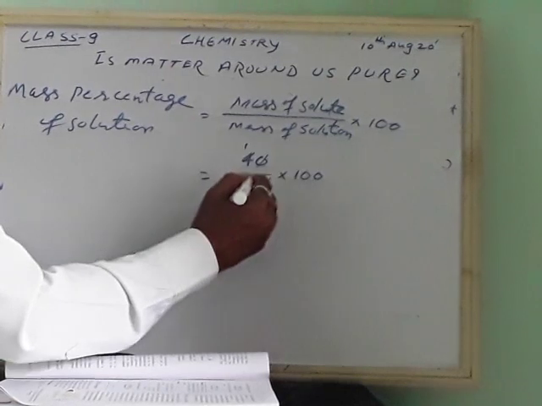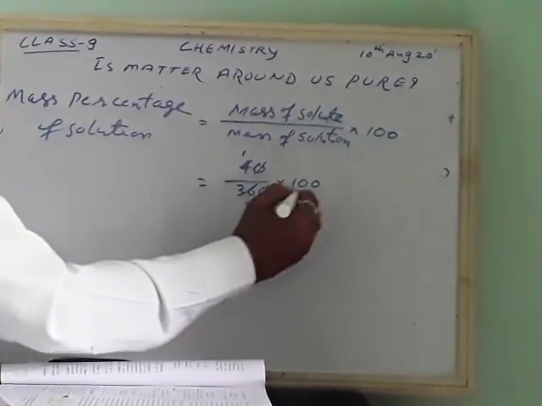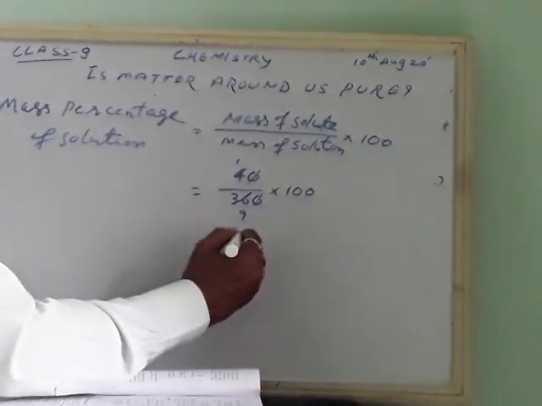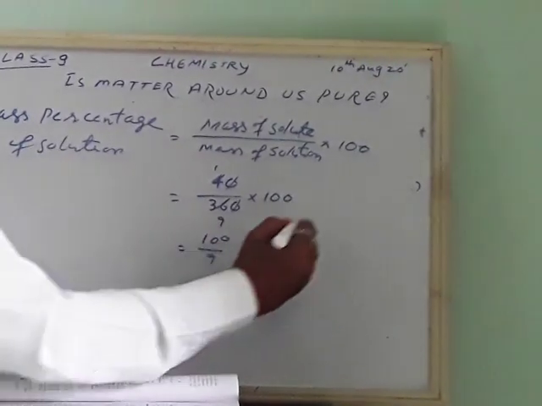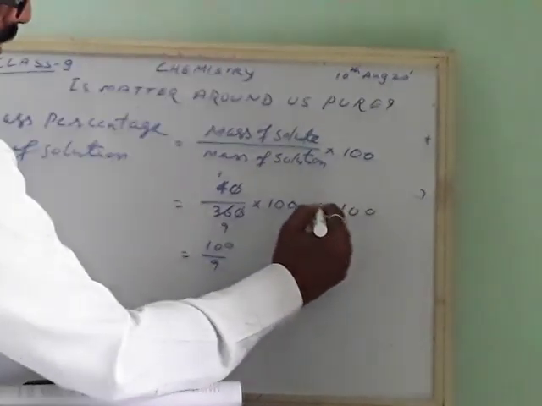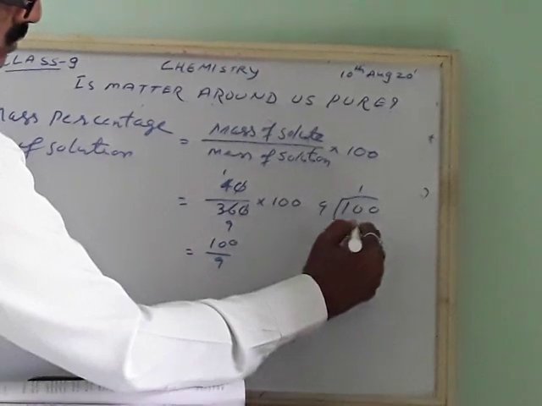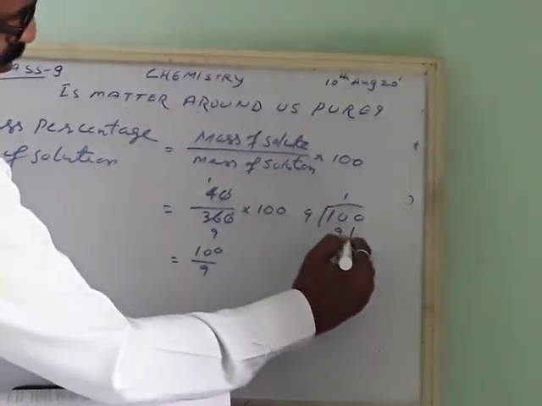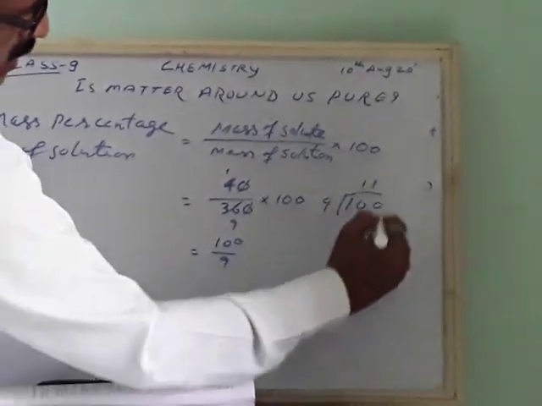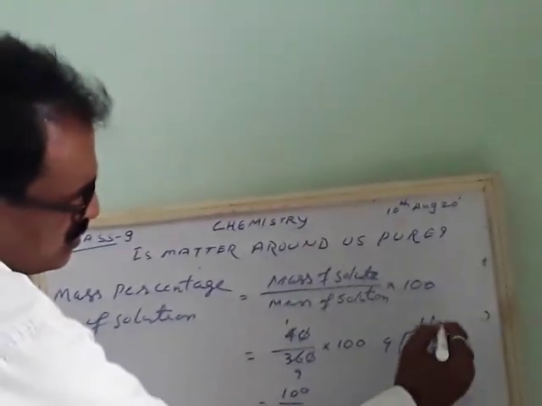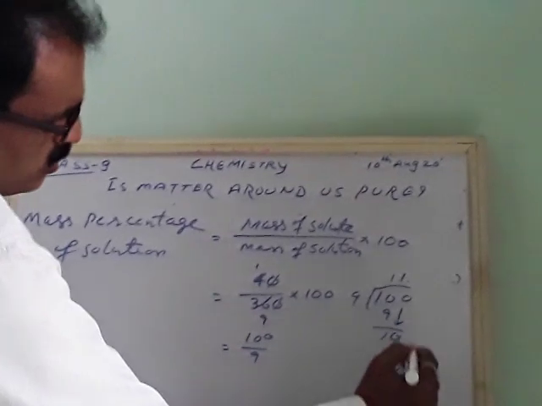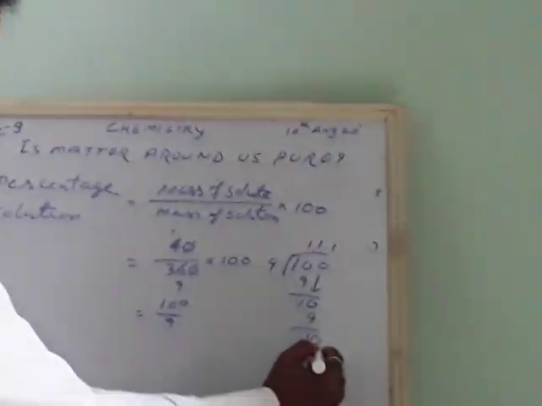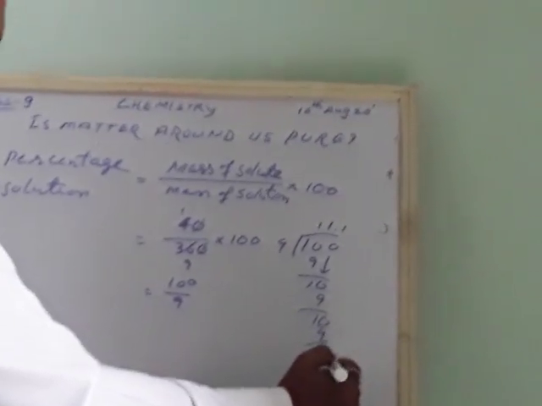4 ones are 4, 9s are. So again there is 100 by 9. 9 ones are 9, 1 remains. Again 0 comes down, 9 ones are 9, 1 remains. It goes on continuously.